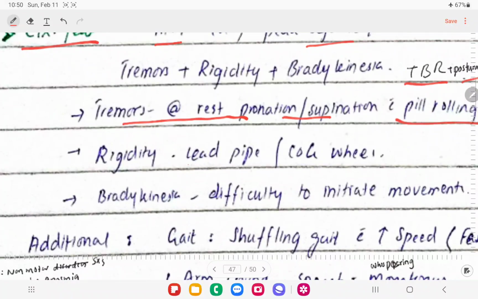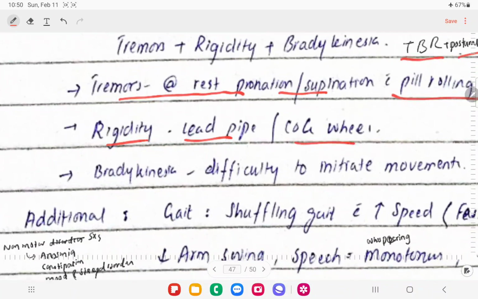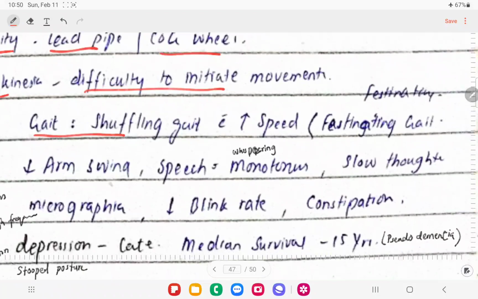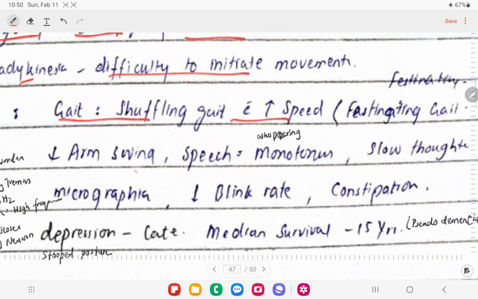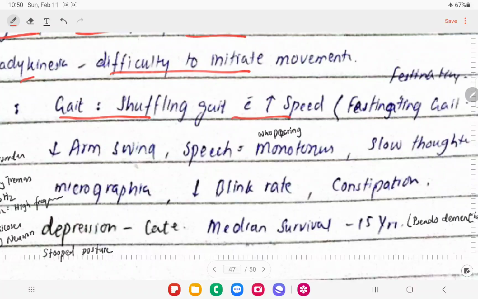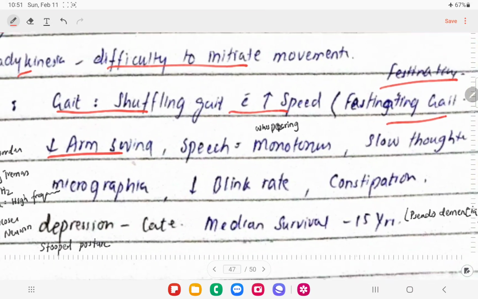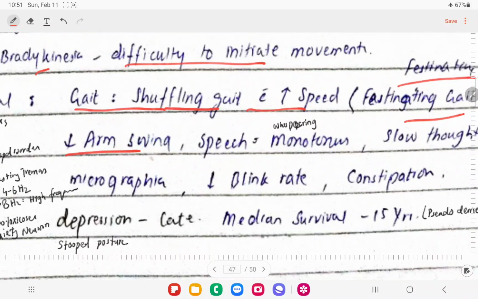And there will be cogwheel rigidity or lead pipe rigidity in these patients, right? As these patients have difficulty initiating movements, this is called bradykinesia. If we ask them to do some activity or walk, their gait will be short with increased speed, and there will be sharp short steps, and decreased arm swing. We call this overall festinating gait, and there will be a short shuffling gait in these patients.